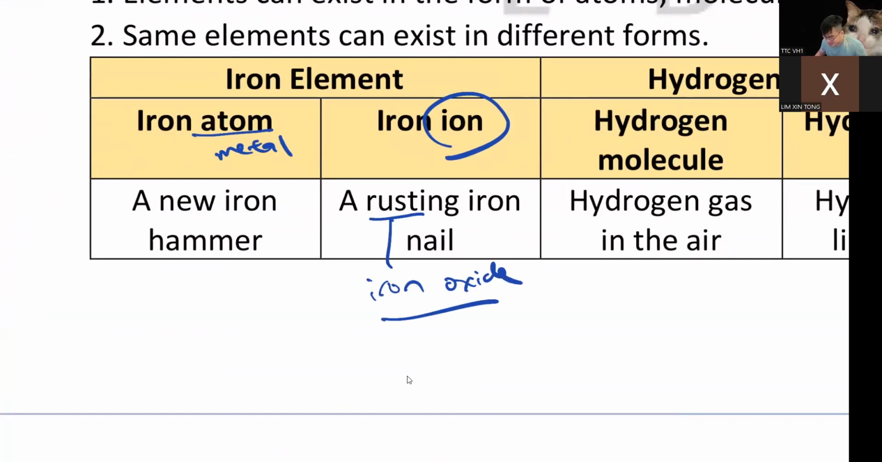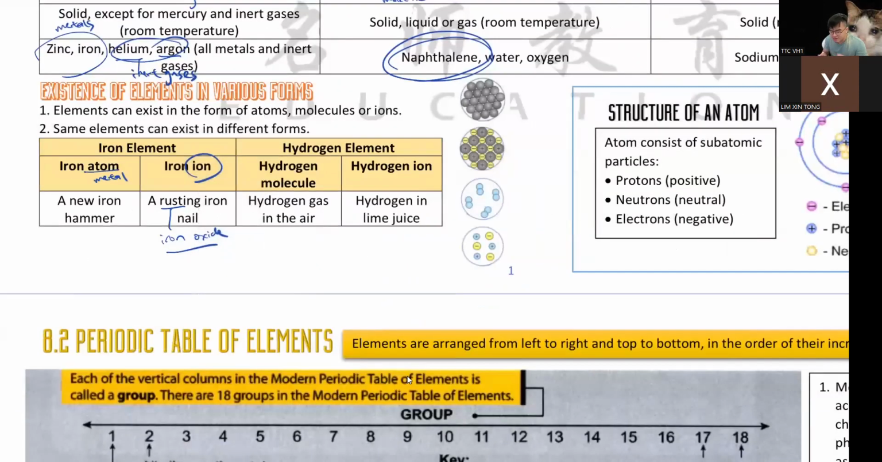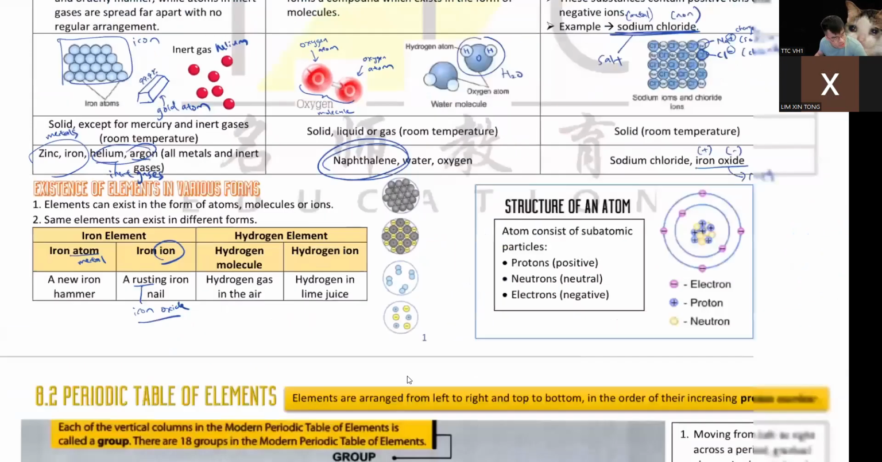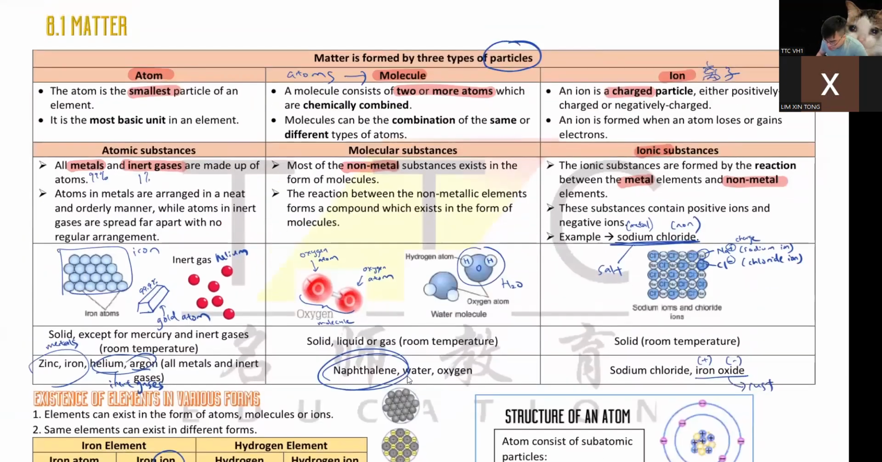Okay, make sense? So things will change. Sometimes they will go from atom to ion, they will go from molecule to ion. Depends. Okay, so three things to remember here: atom, molecule, and ion.